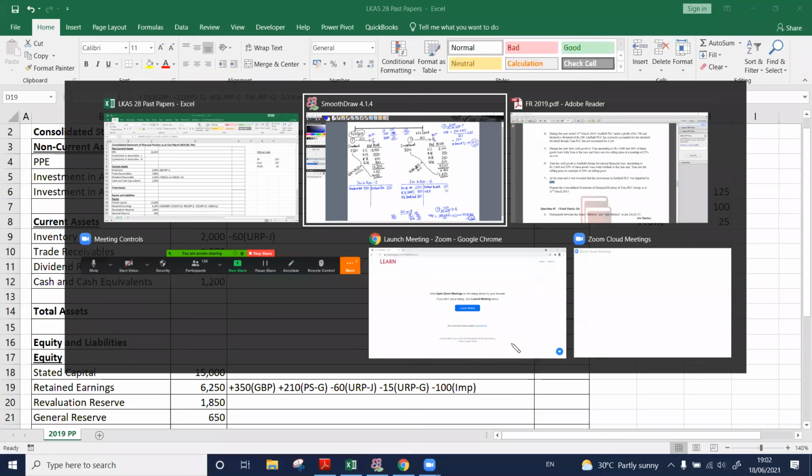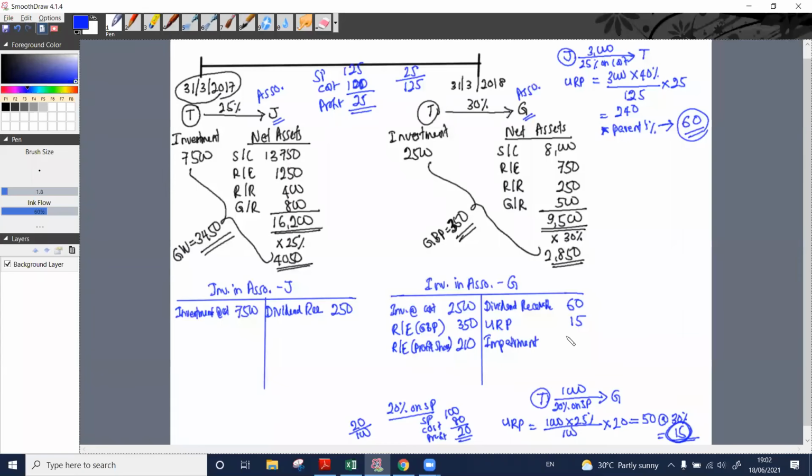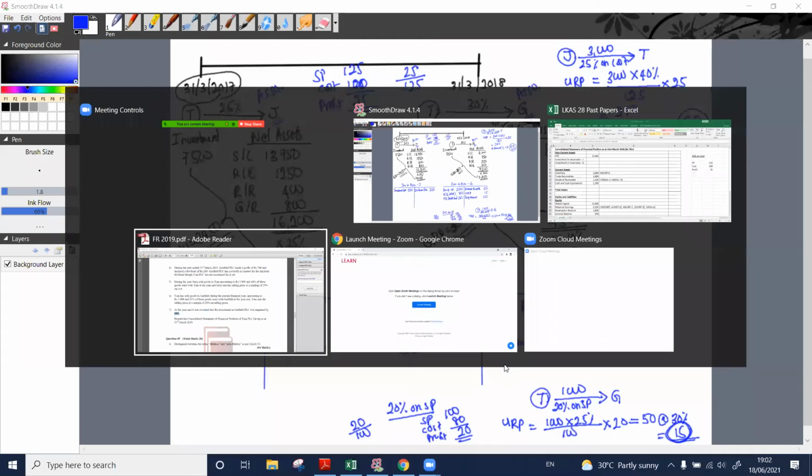Investment in associate account credit 100. Correct. Retained earnings debit 100, associate account credit 100. So that is the last additional information.